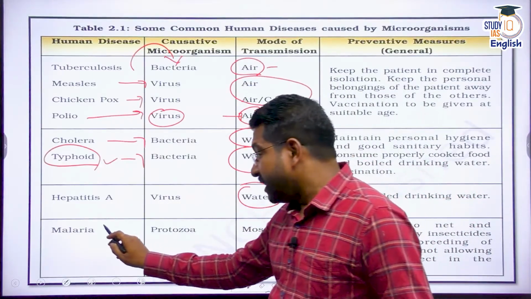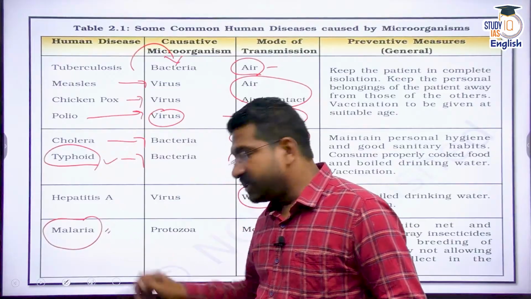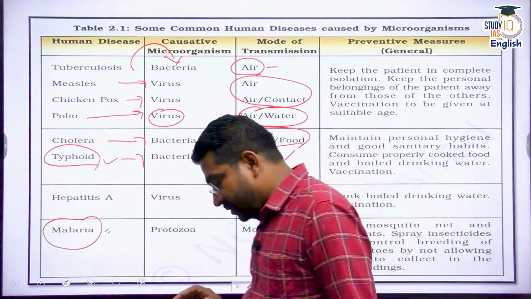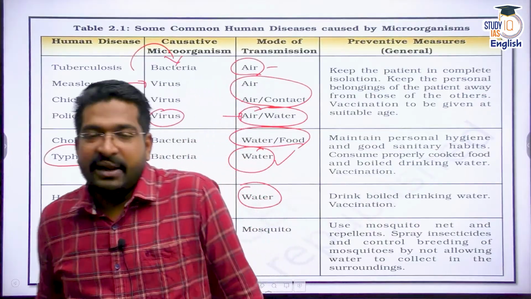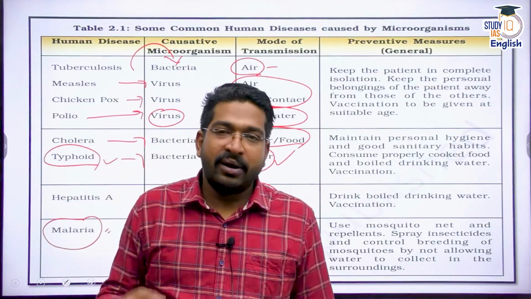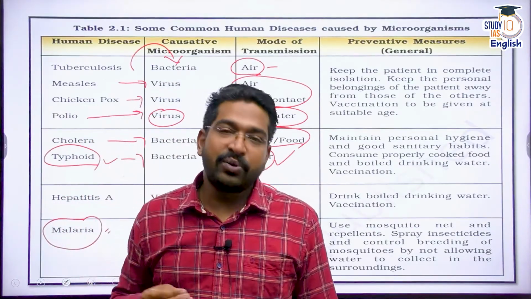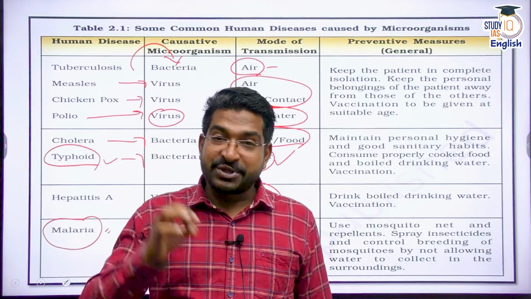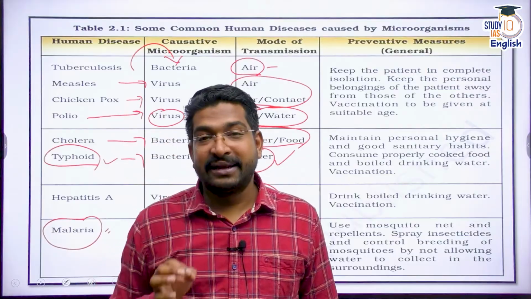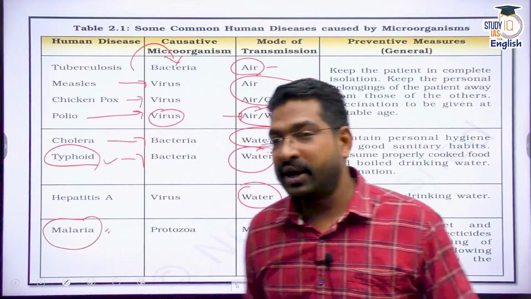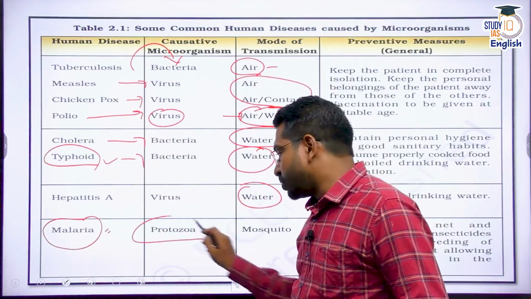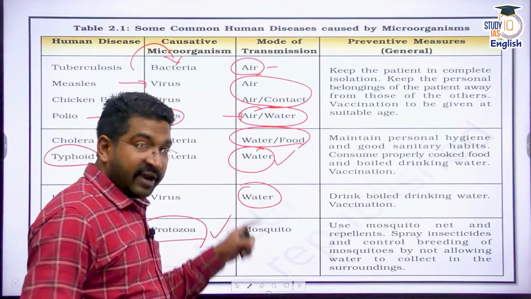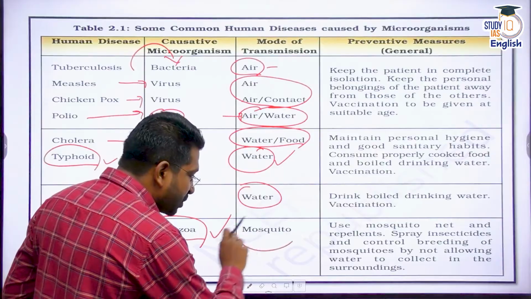Malaria, now malaria, very strangely, please remember, many people think that malaria is caused because of a mosquito bite. Yes, right. But if I give an option, malaria is caused by mosquito bite or some sort of microorganism, you need to understand the correct answer would be microorganism. Mosquito is simply a carrier. And which microorganism? It's a protozoa called Plasmodium, which causes malaria. But the vector or the carrier is your mosquito.